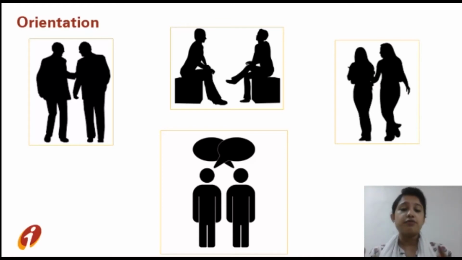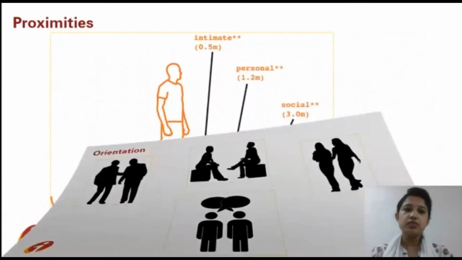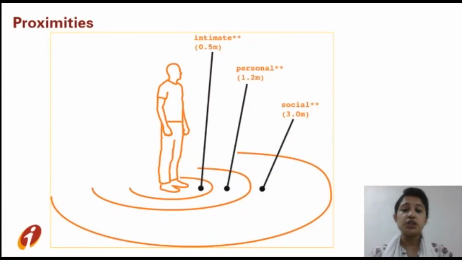But a formal and professional attitude will be standing side by side with the person concerned and talking positively with your hands at the side of your body or at the back of your body. This will always communicate a positive and professional gesture rather than the other top three pictures which are more casual in nature. So having understood about orientation, let us understand proximities, that is nearness.